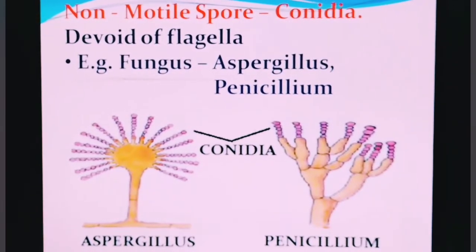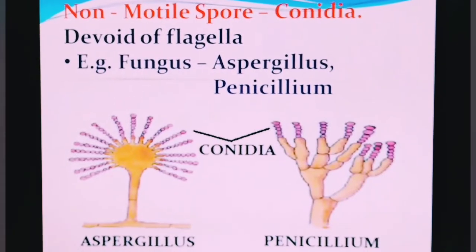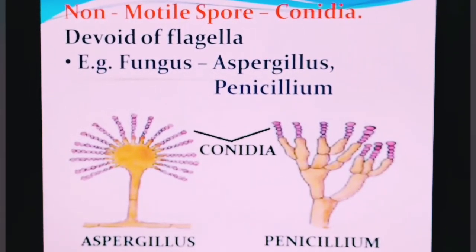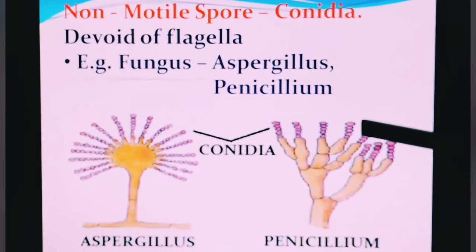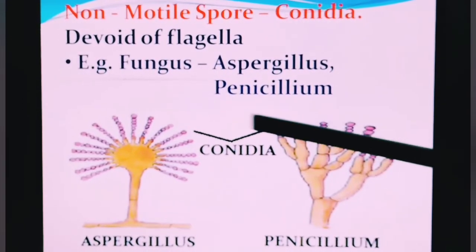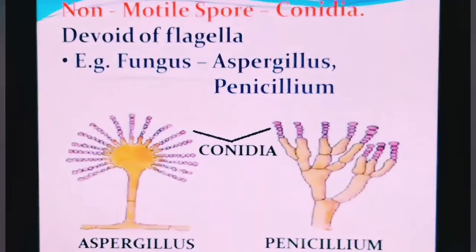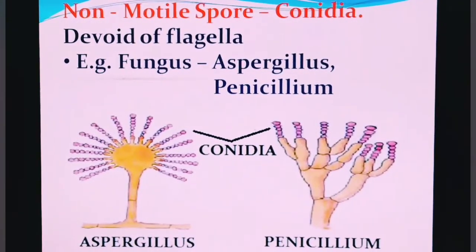Now, these spores are considered to be conidia. They do not possess any kind of flagella, and because of that, they cannot move from one place to another, and because of that, they are known as non-motile. The example which we are talking about, Aspergillus and Penicillium, they are known as the conidia. The pink color structures that you can see on the screen, these structures are devoid of flagella. They don't have flagella. And these structures are practically the conidia we were talking about. So two examples as you can see over here, Aspergillus and Penicillium.